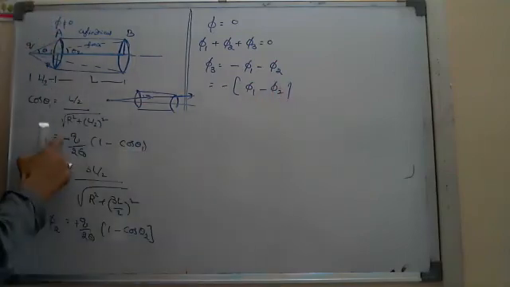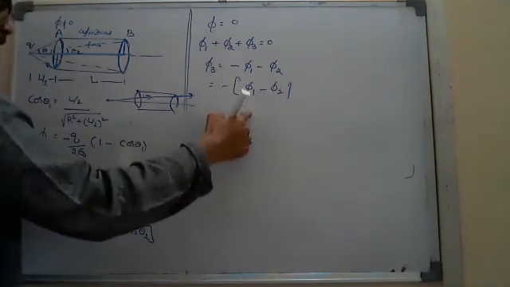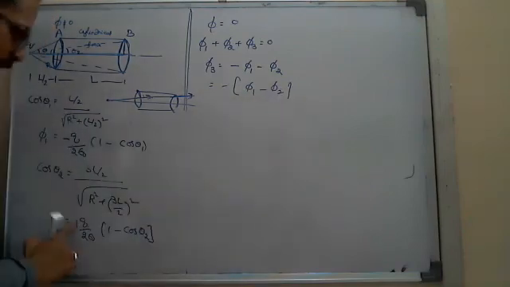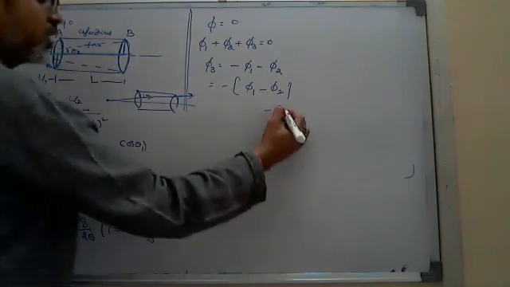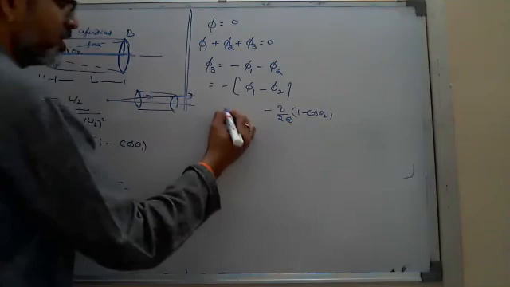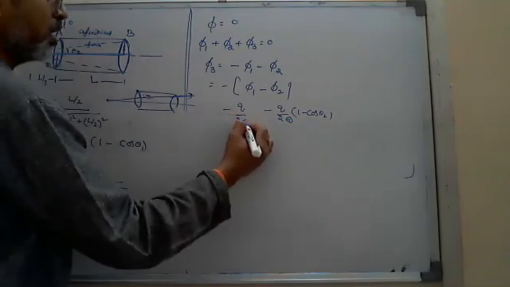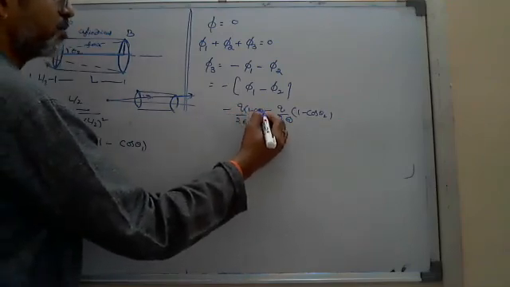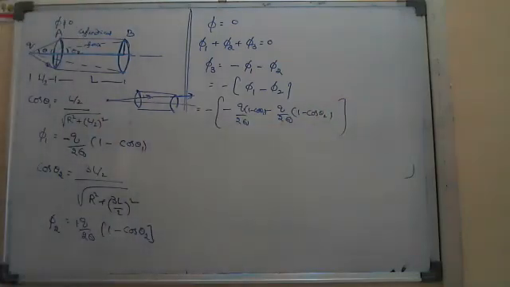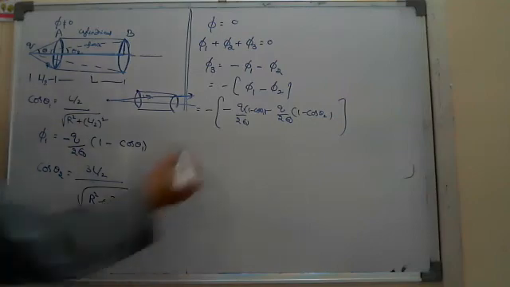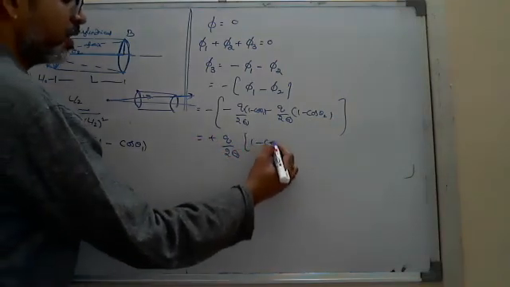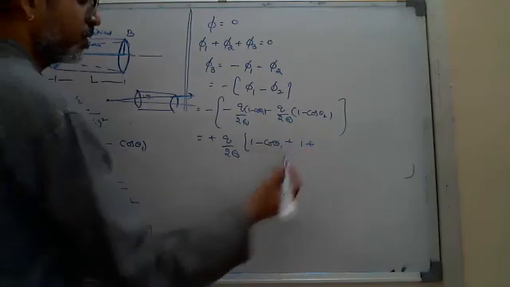So substitute phi 1, which is minus q by 2 epsilon naught into 1 minus cos theta 1, and phi 2, which is q by 2 epsilon naught into 1 minus cos theta 2. Here one more minus you will get. Sorry, it is minus of phi 1 plus phi 2.